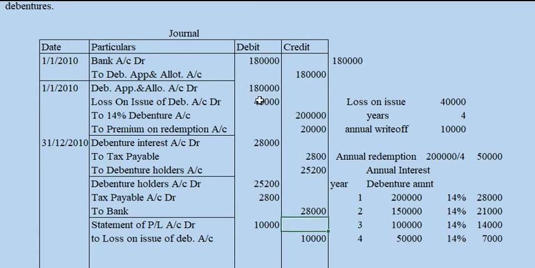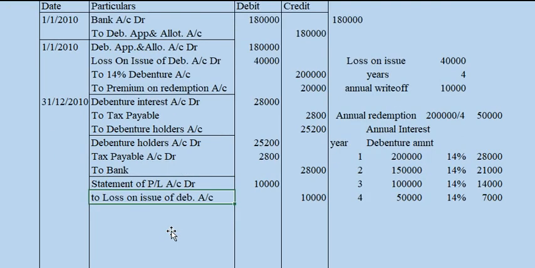This 40,000 loss is to be written down throughout the 4 years, so each year it will be 10,000 rupees. So this case is also over.